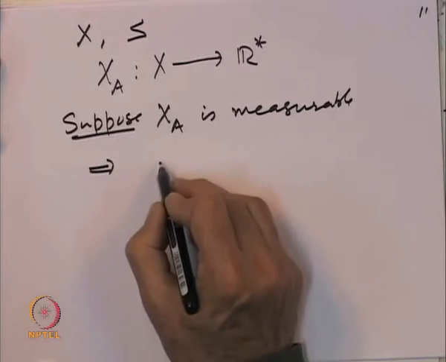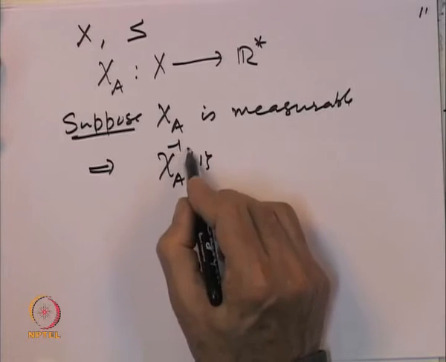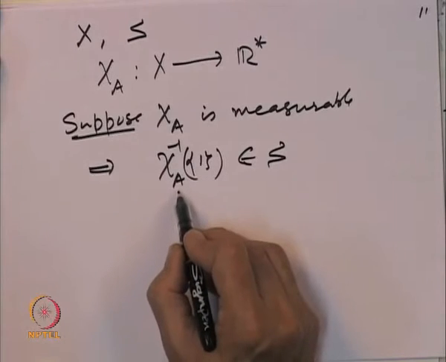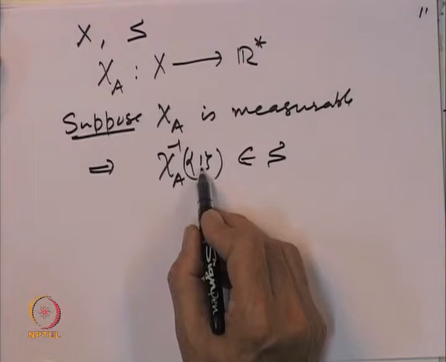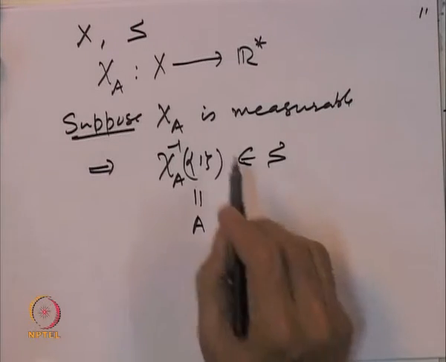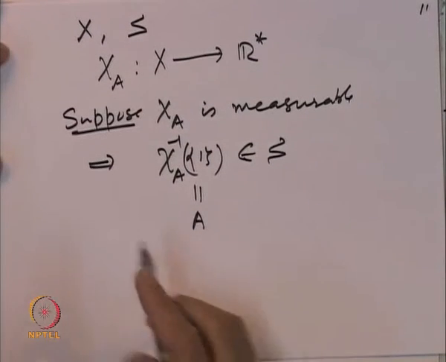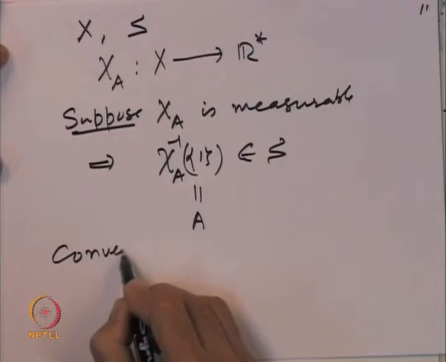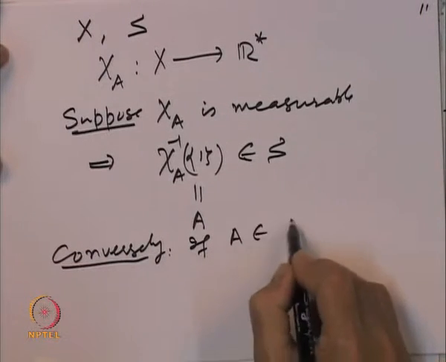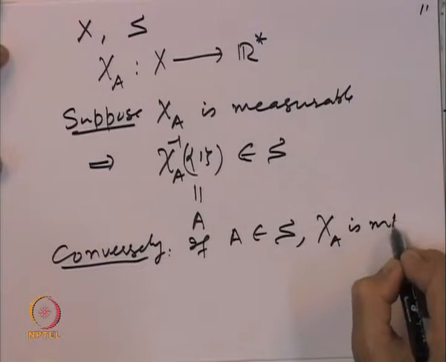So, that implies, if I look at chi A inverse of the singleton point 1, that belongs to S. But what is that set? What are the points where it takes the value 1? That is precisely A. So, A belongs to S. So, if the indicator function is measurable, then A belongs to S. Conversely, if A belongs to S, we claim that chi of A is measurable.